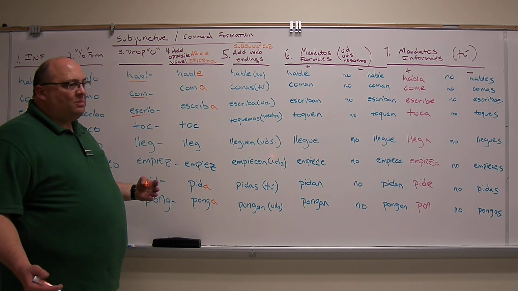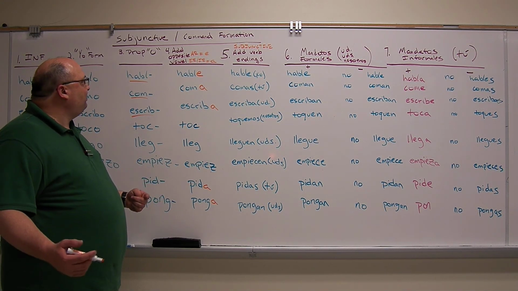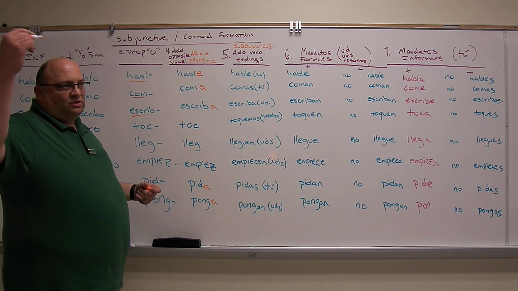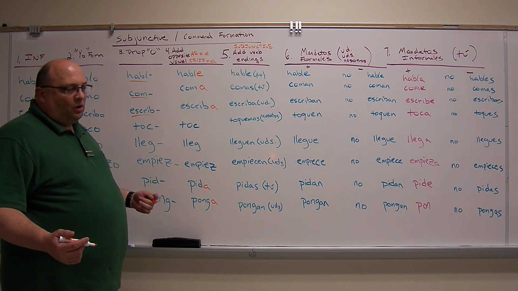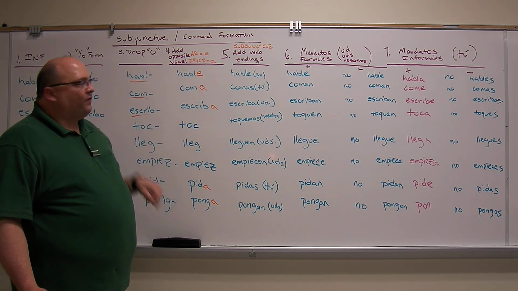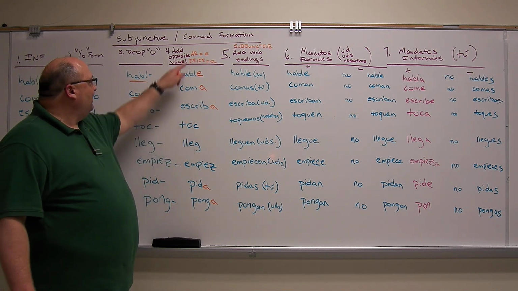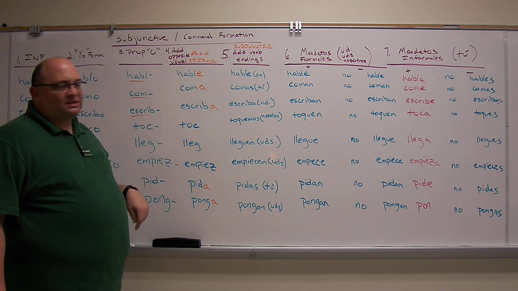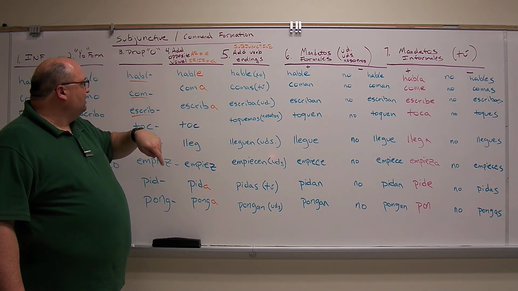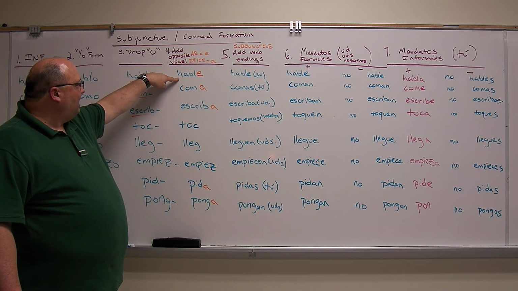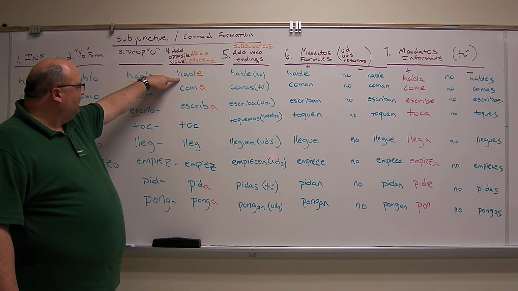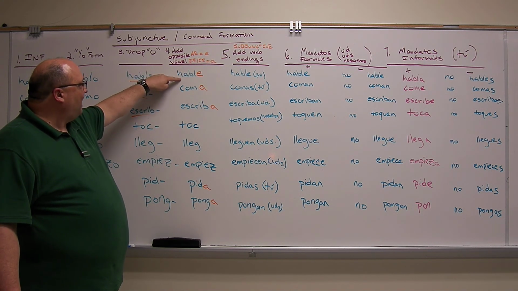What does that mean? Add the opposite vowel. Well, it simply means we add the opposite of the vowel that's in the usted form of the regular present tense conjugation. Which means if it's an AR verb, the opposite vowel is an E. And if it's an ER or IR verb, the opposite vowel is an A. So we just plug that in. Hable, coma, escriba. If it was the third person singular usted form, habla.